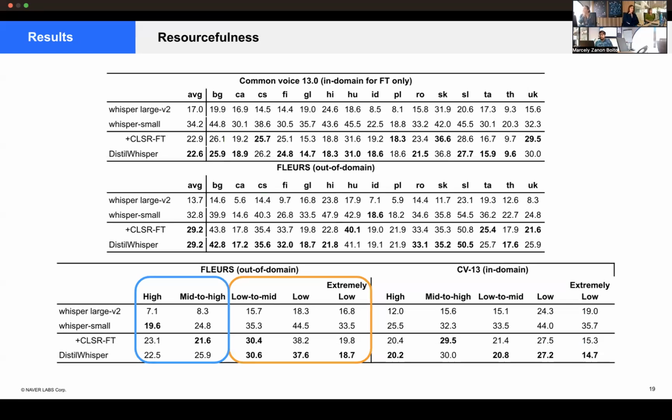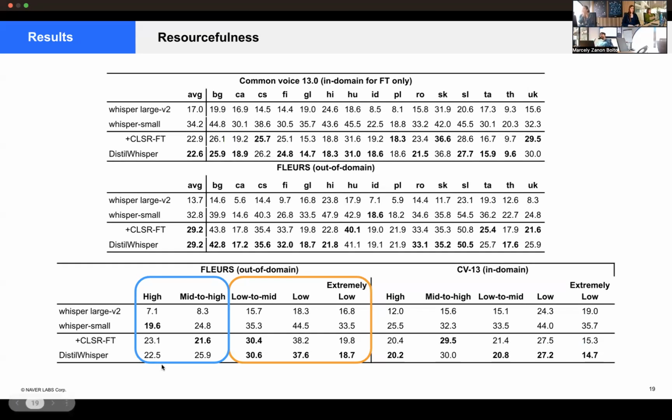We trained as many languages as we could in the 3K setting and in different language families, with different resourcefulness. So we could evaluate how the resourcefulness of the languages impacts the performance of our method. Here in the upper part, we have the performance in all these languages, but here we created a table where we group these languages by resourcefulness.